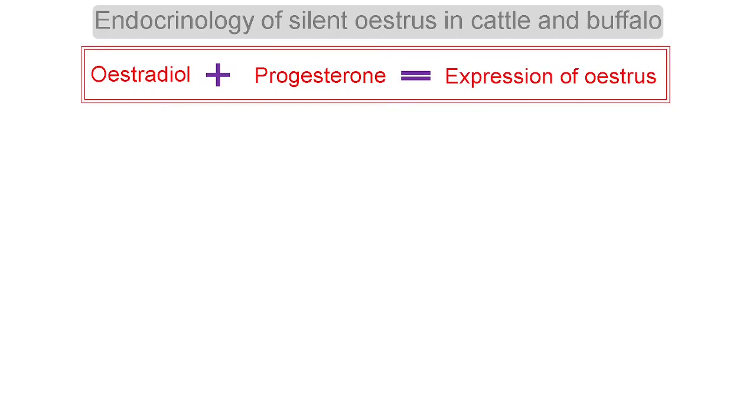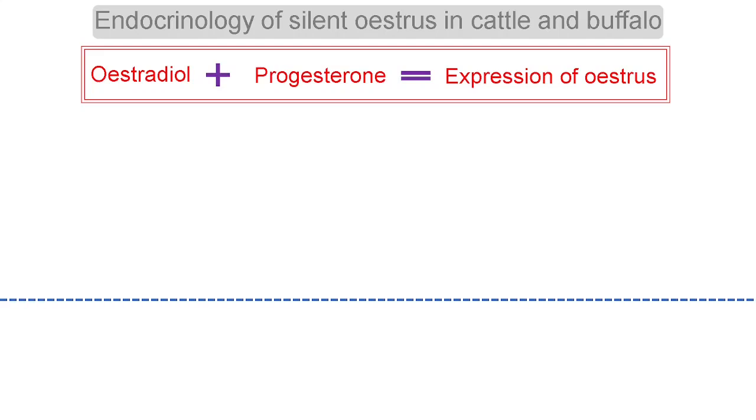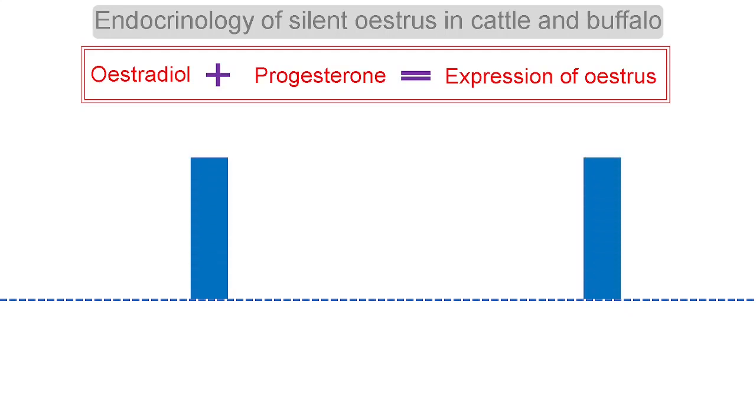So, estradiol and progesterone. Here we have to remember that not only estradiol but progesterone is also required for the expression of estrus. These two hormones work synergistically and are responsible. They act synergistically inside the animal and the animal behaviorally expresses its sexual desire, and that is what we call the expression of estrus.